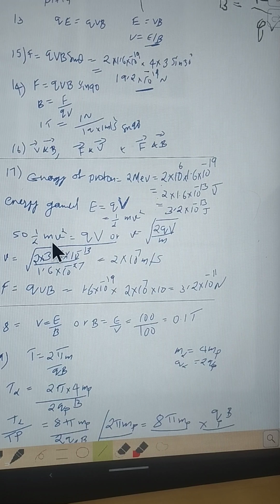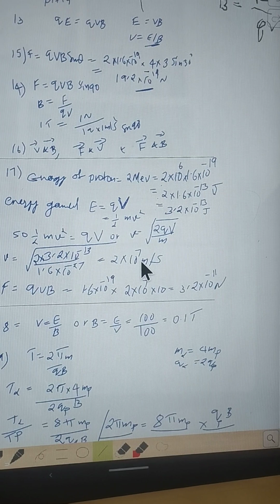So the velocity can be calculated. Velocity is equal to square root of 2QV, where capital V is potential, divided by m. Then the velocity of the particle can be calculated. By substituting the values, we are getting it as 2 into 10 power 7.